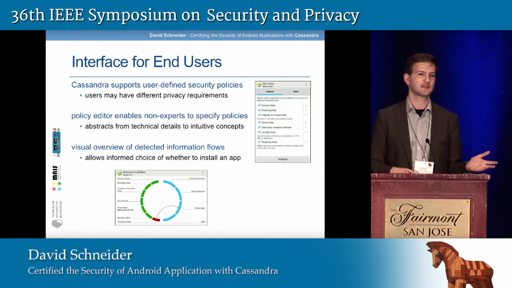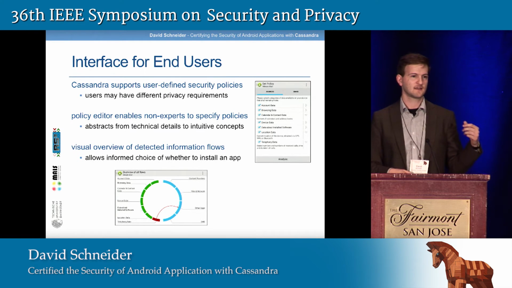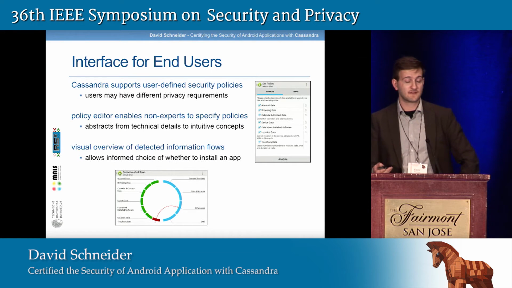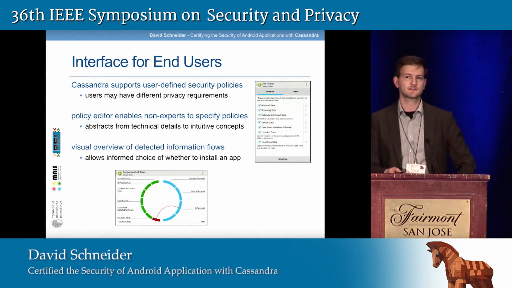Another aspect of making Cassandra usable and accessible to end users is allowing users to specify their own security policies. We believe that's very important because not everyone has the same privacy requirements. For instance, there might be a person who doesn't want his current location to be revealed, but another person might be perfectly fine with that.